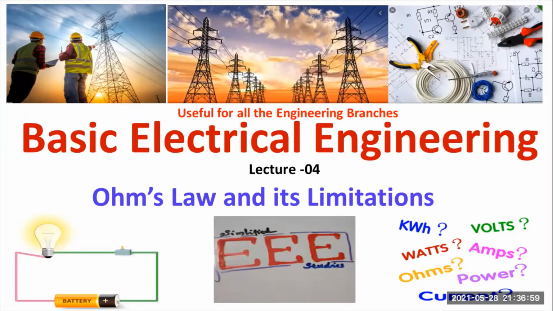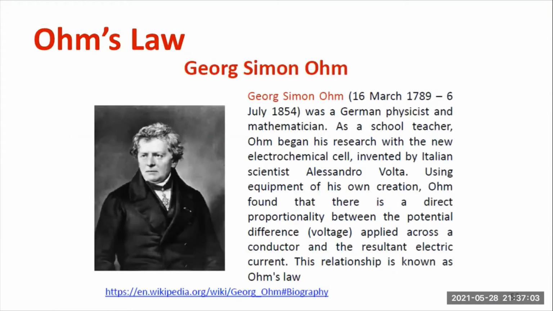First of all, let's understand what Ohm's law is and what its application is. Before explaining Ohm's law, I would like to explain the scientist behind it. George Simon Ohm, who developed Ohm's law, was a German physicist and a mathematician. Apart from that, he was an educator and he did a lot of research on this particular rule.